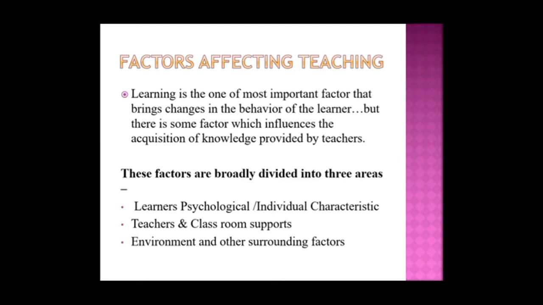So our behavior also changes, but there are some factors which influence the acquisition of knowledge provided by teachers. These factors are broadly divided into three areas. What are those three areas? One is learner psychological or individual characteristics. Of course, one learner's or student's individual characteristics will affect the teaching process. Then teacher and classroom support. Teachers and classroom support are also very important. And environment and other surrounding factors.